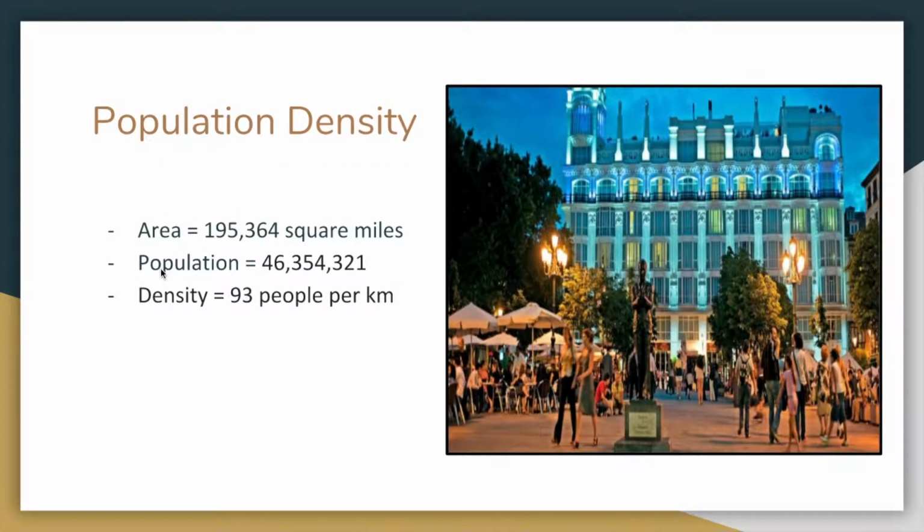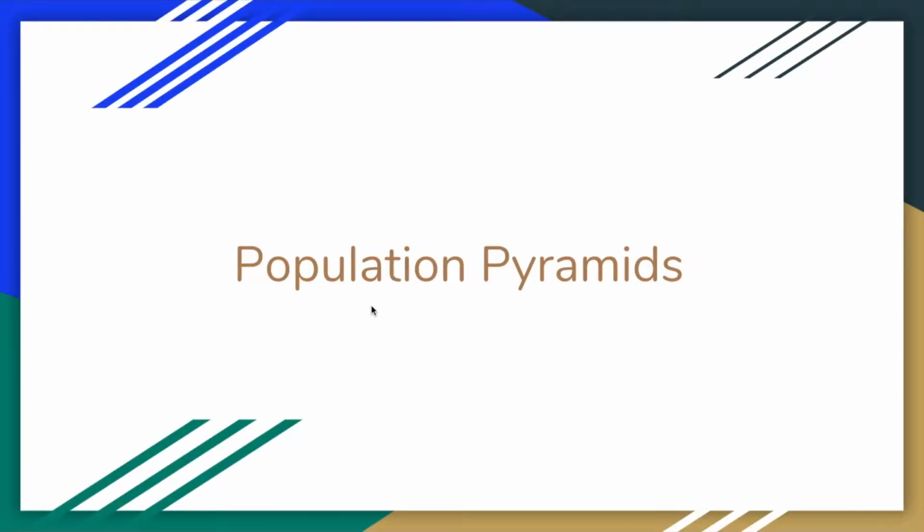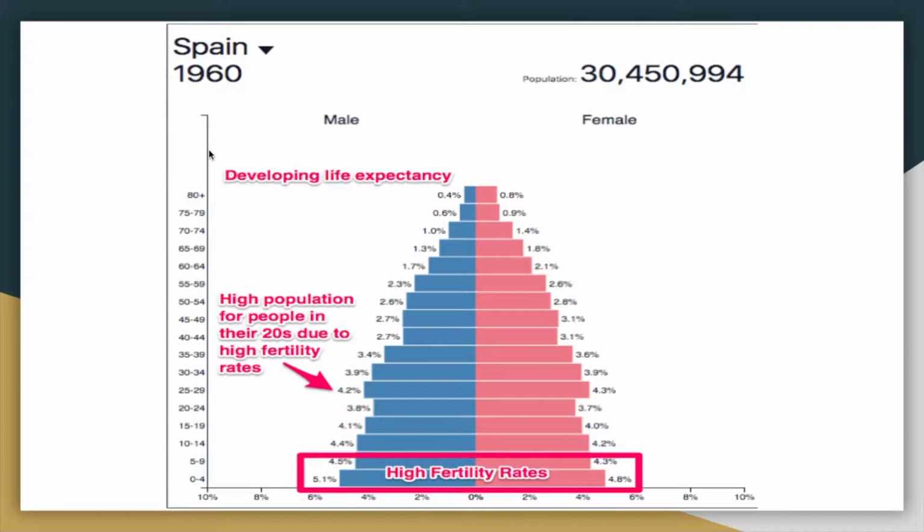Population density. The area is 195,364 square miles. The population, 46,354,321. And the density, there are only 93 people per square kilometer. Population pyramids. Spain in 1960.